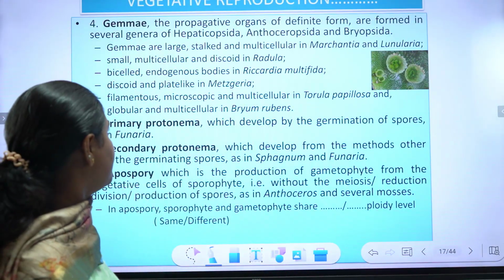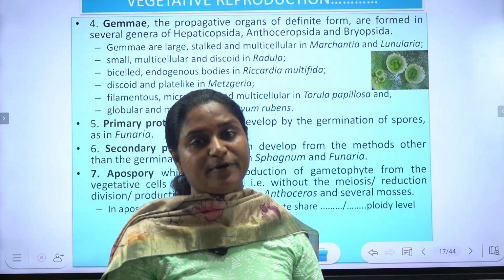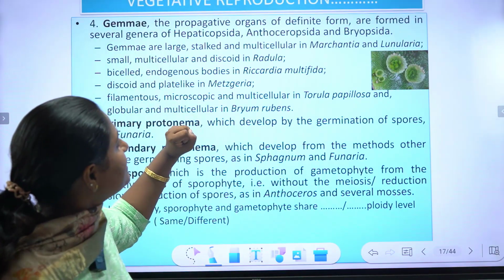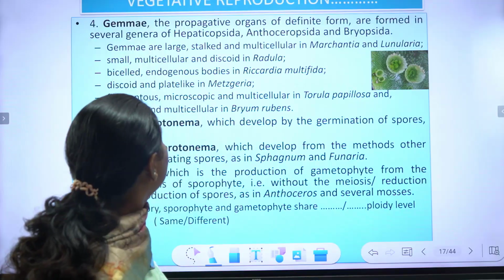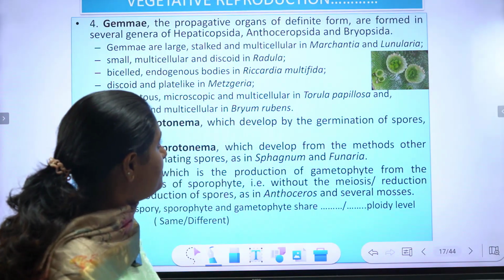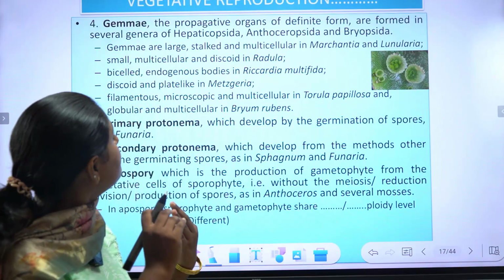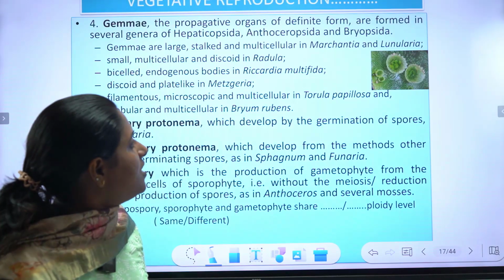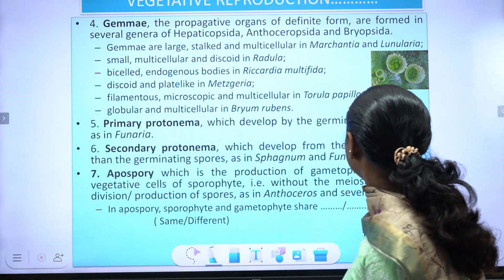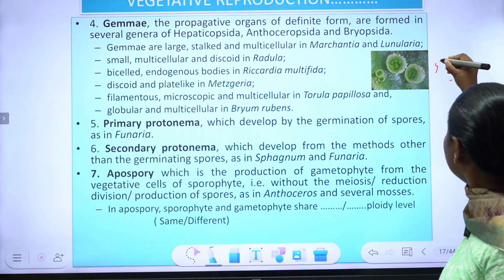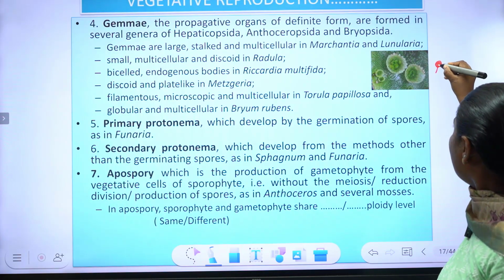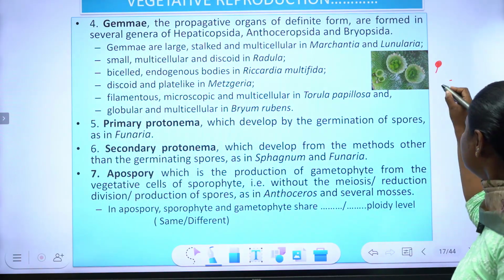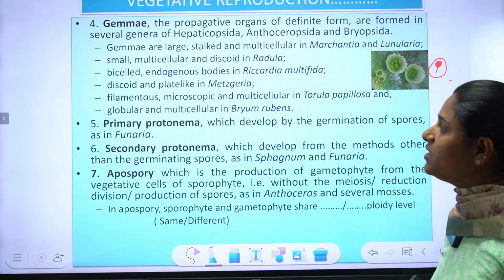ജെമ്മെ ഒരു ഇമ്പോർട്ടൻറ്റ് പോർഷനാണ്. Bryophytes vegetative reproduction, the means of vegetative reproduction, an important point that is Gemmae. The propagative organs of definite forms are formed in several genera of Hepaticopsida, Anthocerotopsida and Bryopsida. Gemmae are large, stalked and multicellular in Marchantia. Certain tubular structures which are having the potential to develop to a new individual. These tubular structures are called Gemmae.